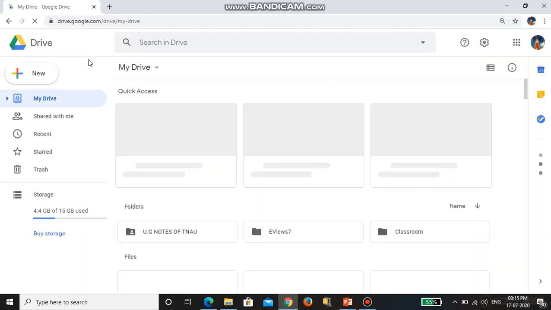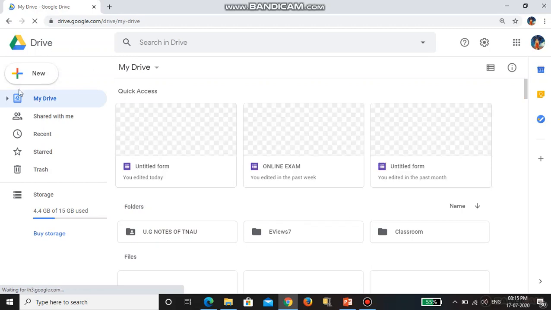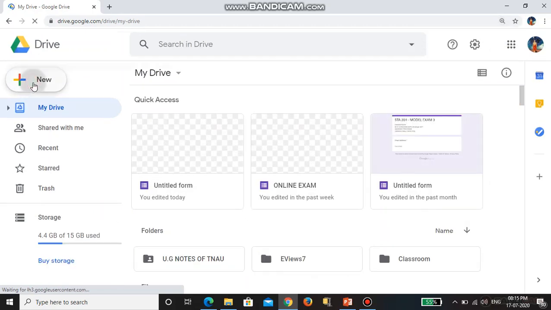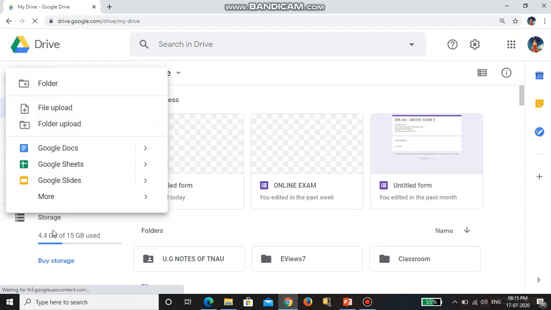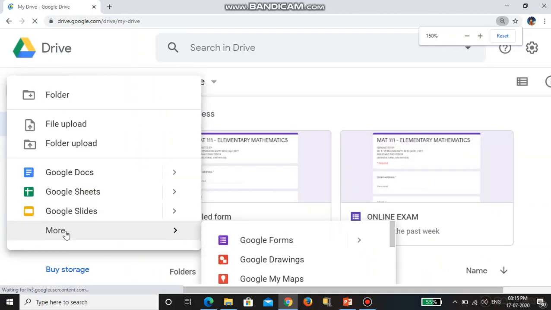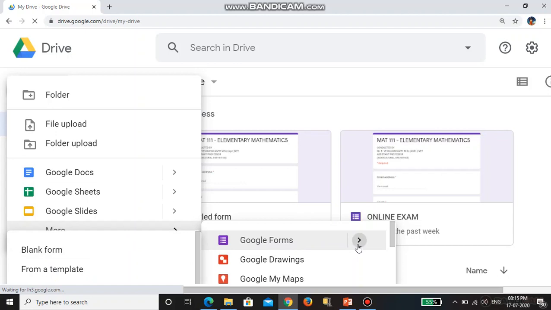After opening the Drive, you want to click New. Here we have New, so you click here on New. In this you will get the More option. Here you are getting the More option, and in this you are getting Forms, Google Forms. In this you create a blank form. In Google Forms you create the blank form.